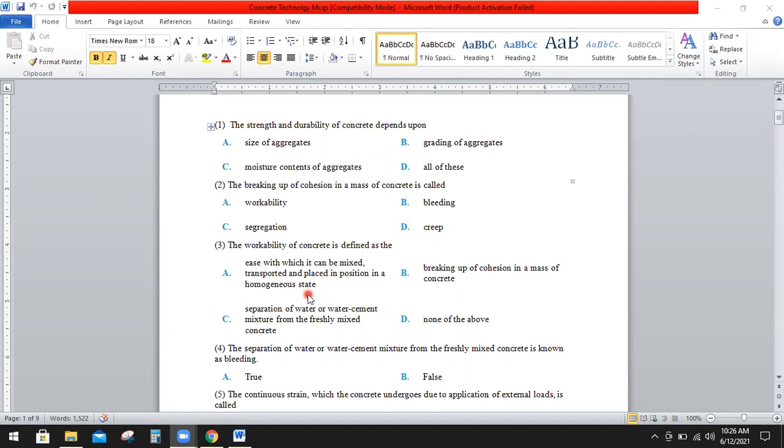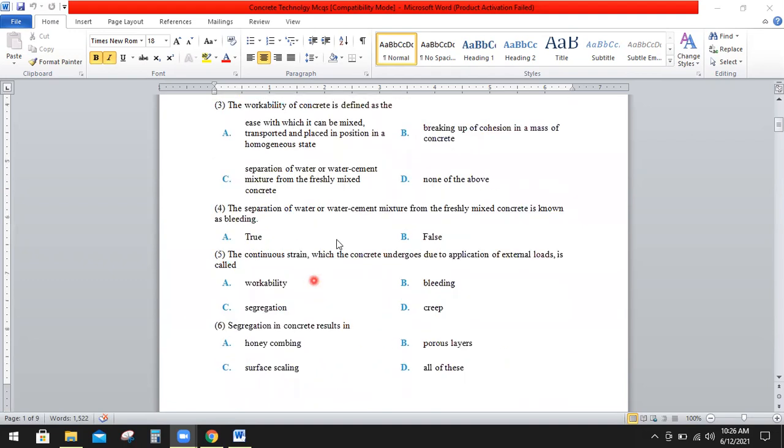Question number 4: the separation of water or water cement mixture from the freshly mixed concrete is known as bleeding. A, true. B, false. So the right option is A, that is true.